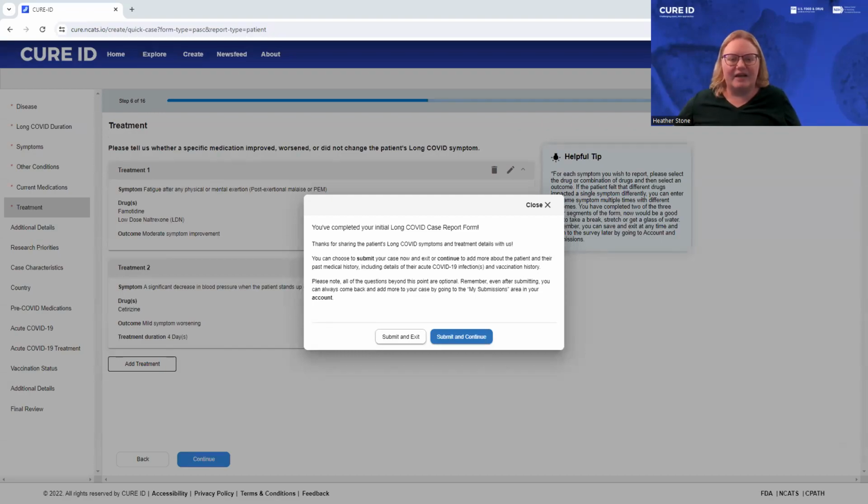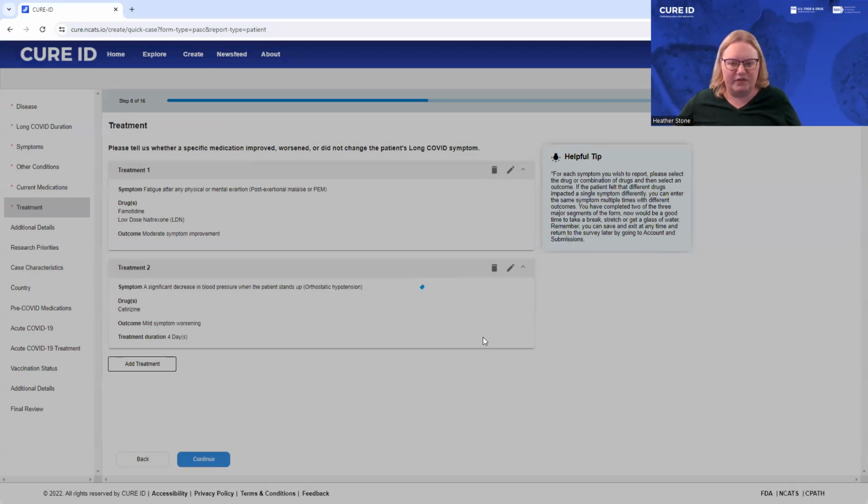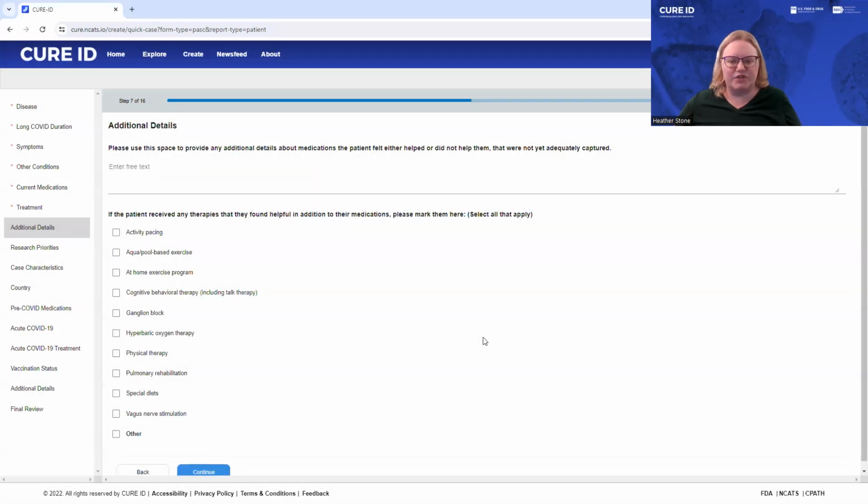Welcome back. I'll now quickly show you the additional details that you have the option to enter if you choose to submit and continue. Remember that all of these fields are optional, so you can pick and choose which you want to complete. The first is the page where we ask for additional details that may not have been captured